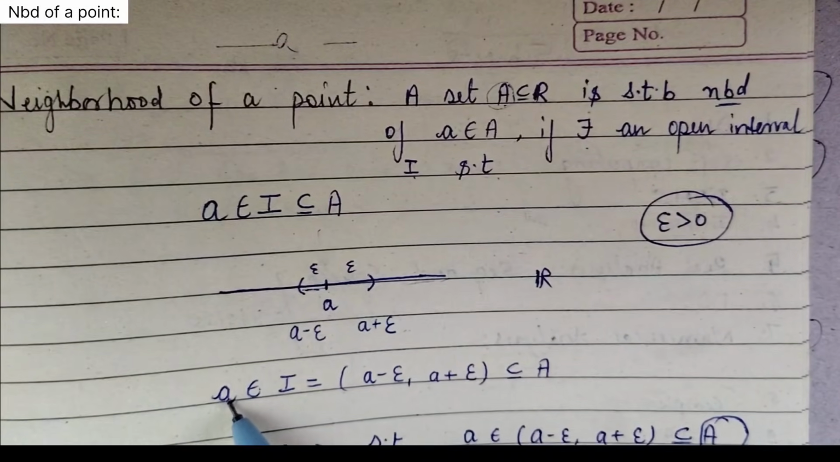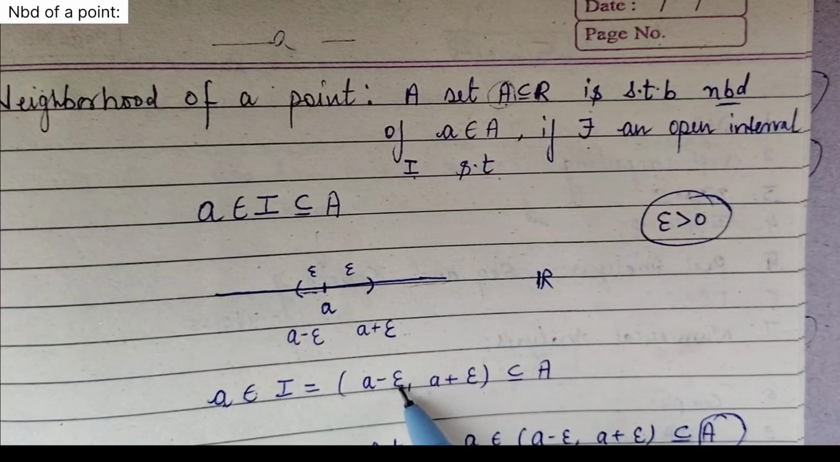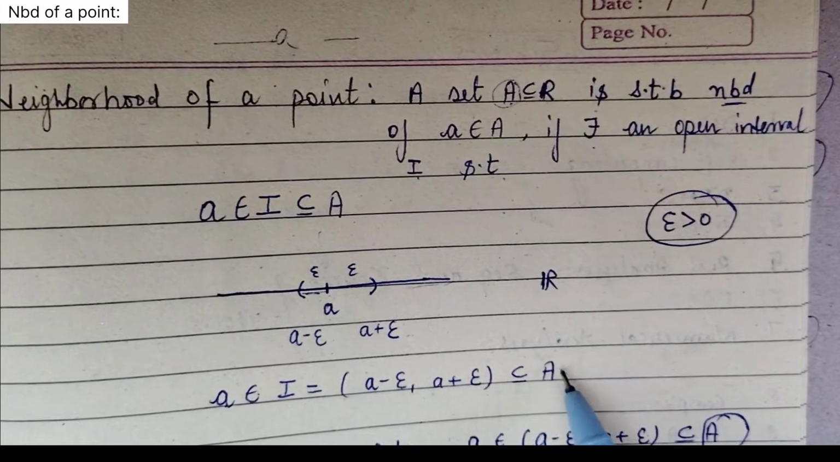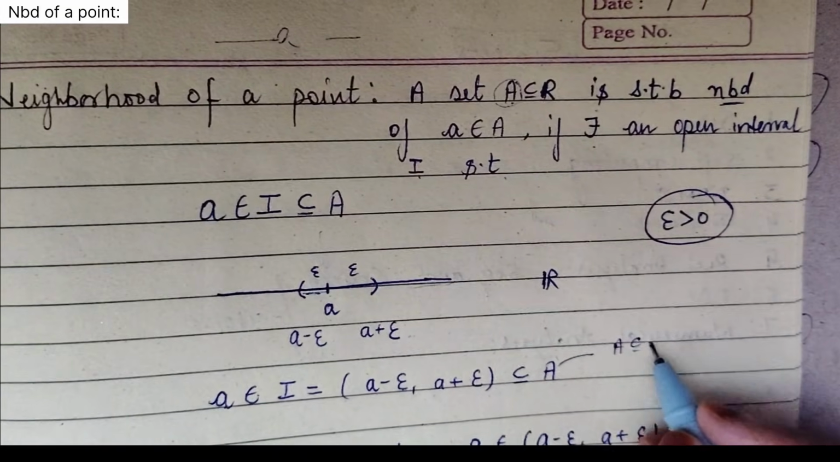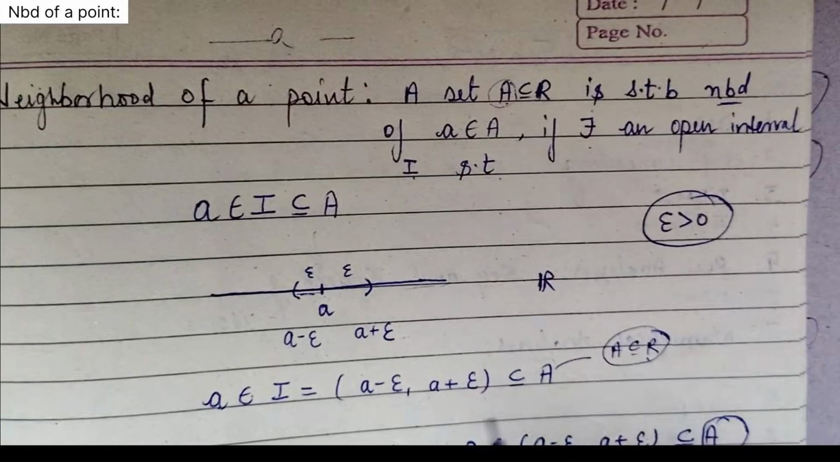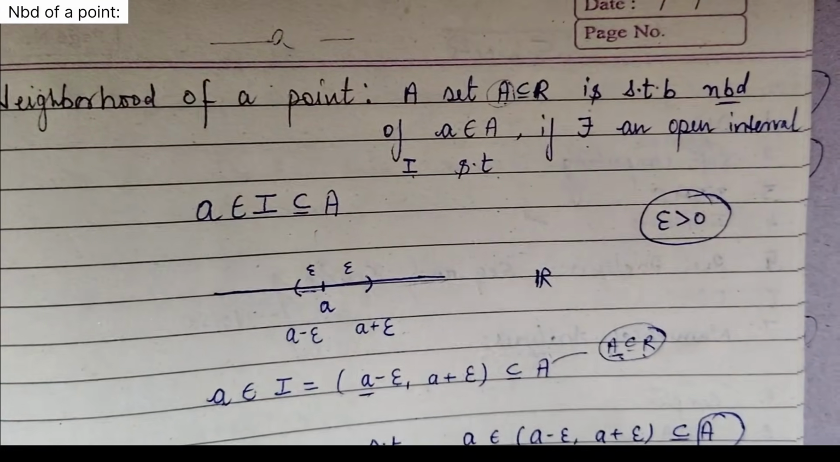Basically, for a, there is an open interval of the form a minus epsilon and a plus epsilon contained in this set A, where A is a subset of R. Then we will say this set A is a neighborhood of this point a.